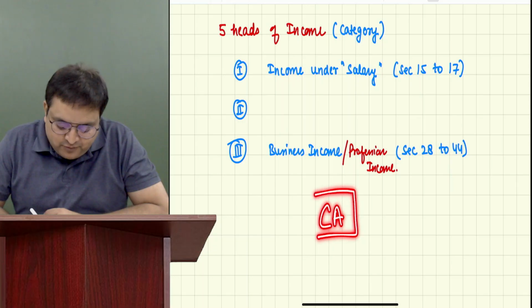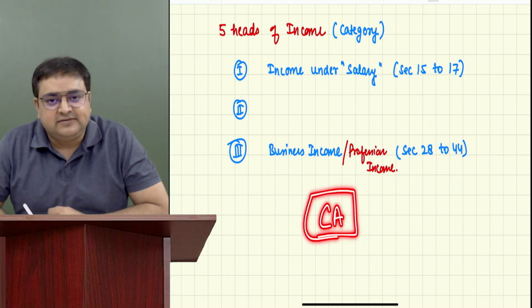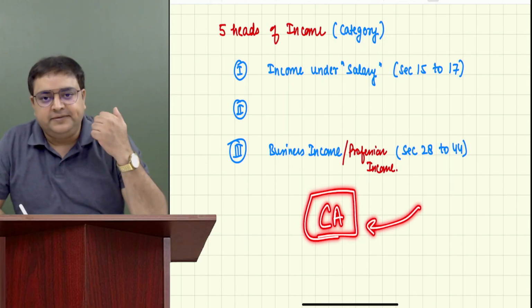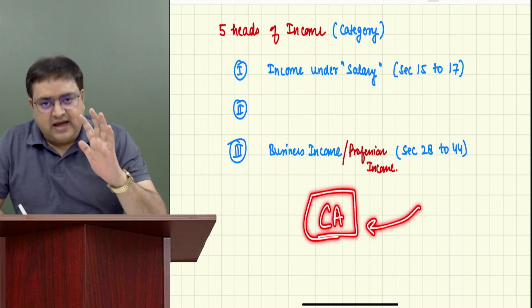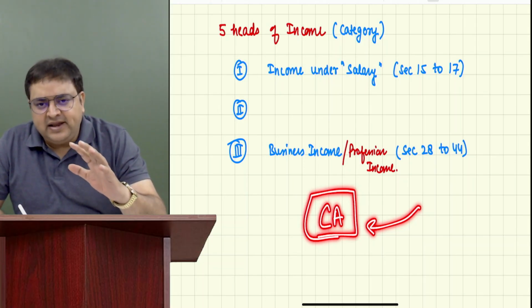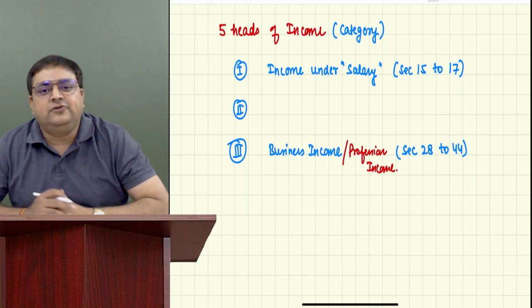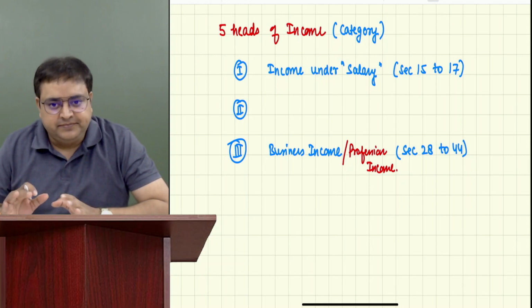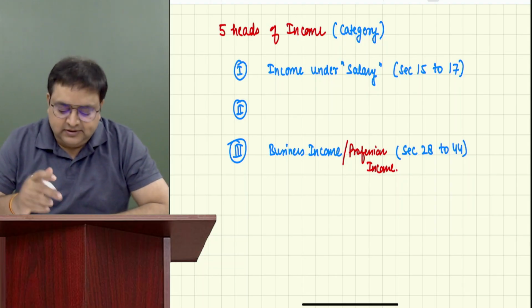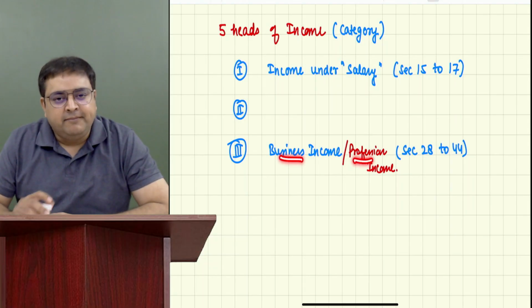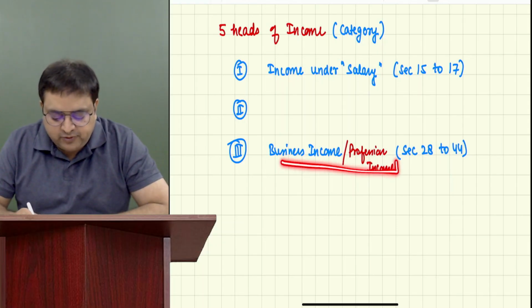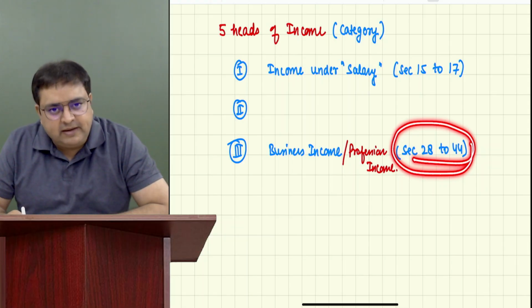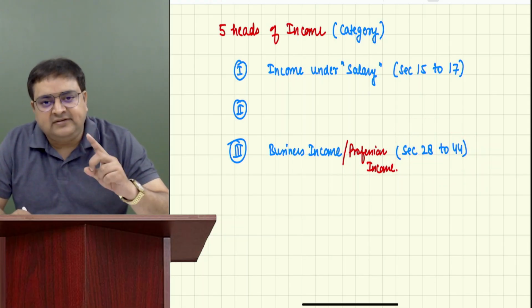Let's say for example, you become a chartered accountant and you would like to practice. What is your first thing you want? That I should have more and more clients, right? So I understand it's a profession, but is it not a kind of business also? It's a kind of business also. So that is the reason income tax doesn't differentiate between them. I know that you know there is a difference between business and profession, but income tax actually combines them together. Both these types of income, we categorize in only one head.